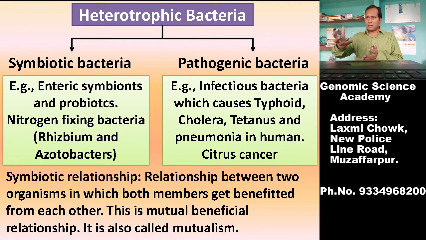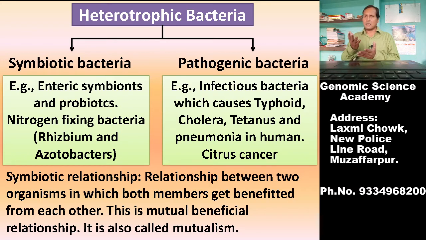But whenever the population of probiotic or symbiotic bacteria get depleted, that opportunistic pathogen increase their activities and dominate on probiotic bacterial population, and there may be a condition.